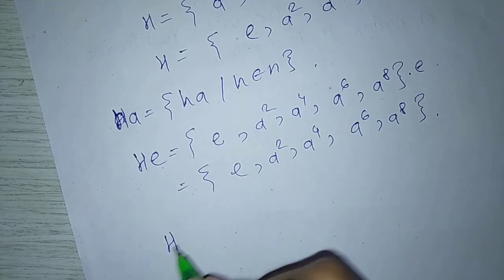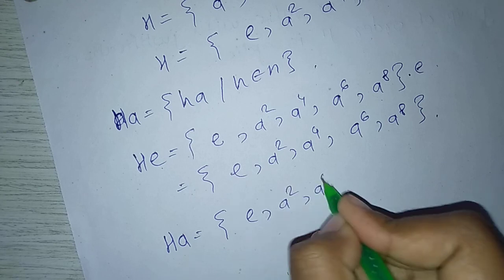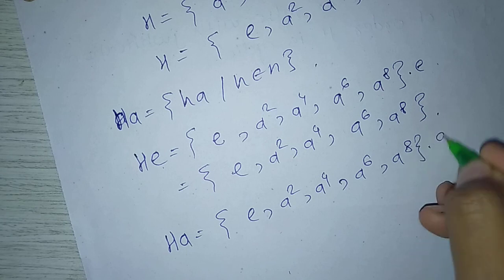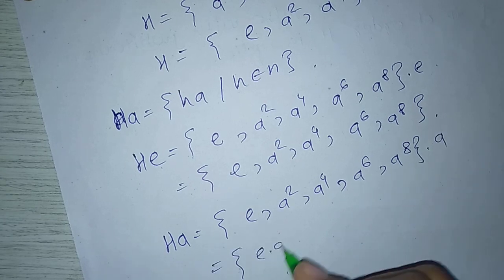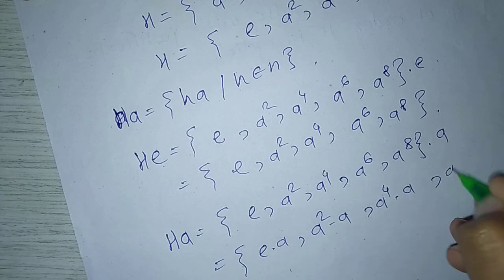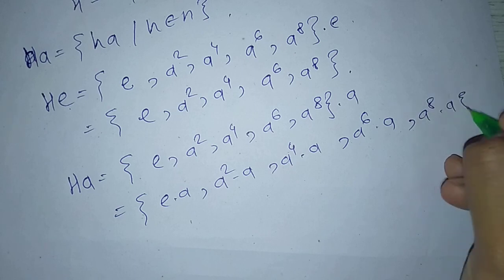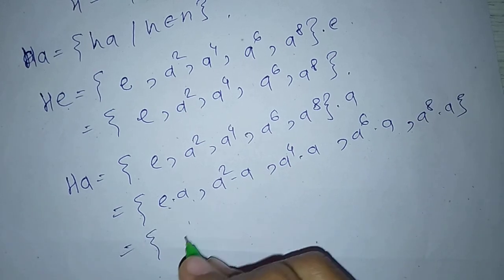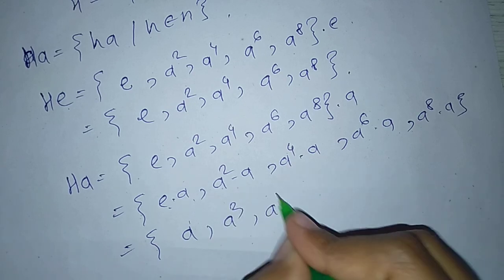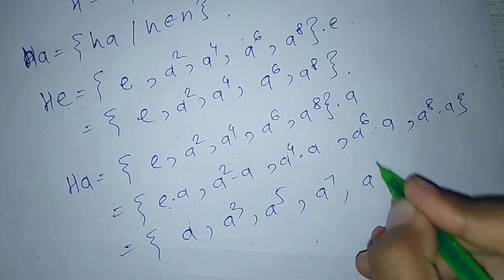Next, Ha means {e, a squared, a to the 4, a to the 6, a to the 8} times a, which is equal to e times a, a squared times a, a to the 4 times a, a to the 6 times a, a to the 8 times a, equal to